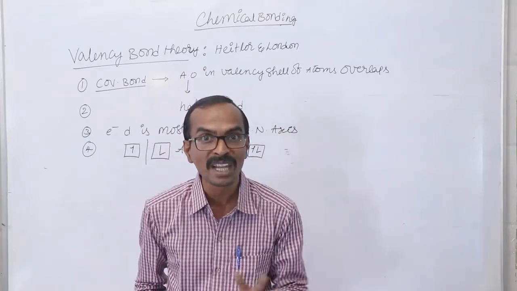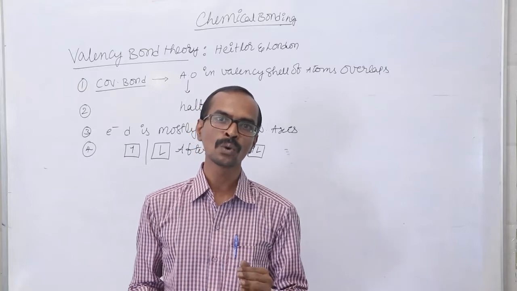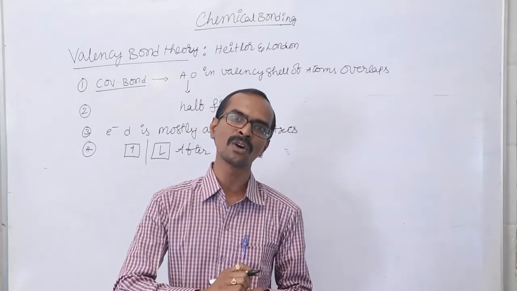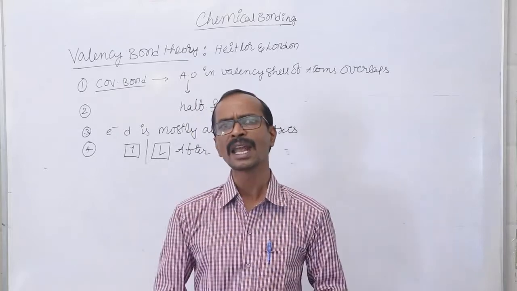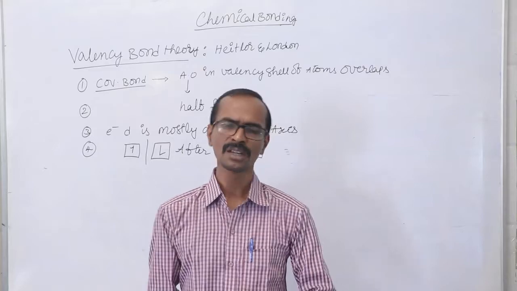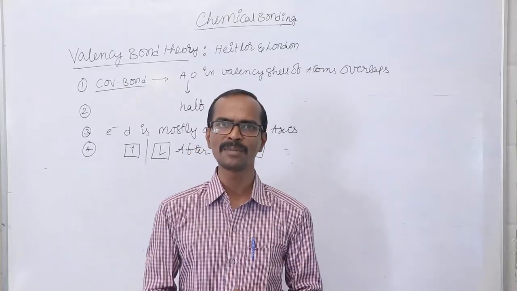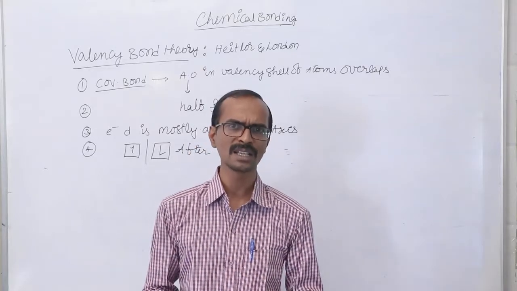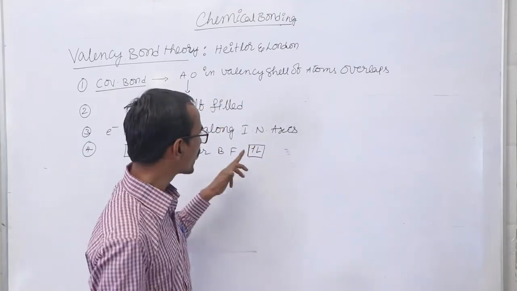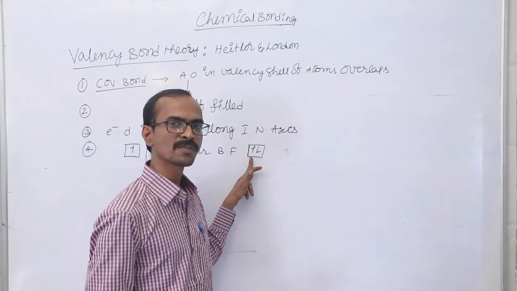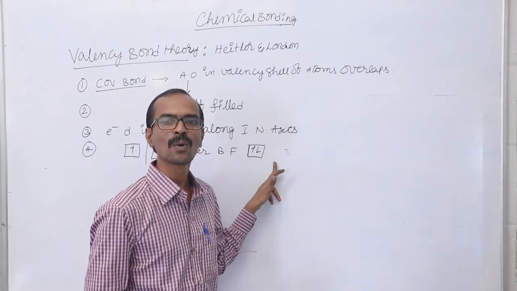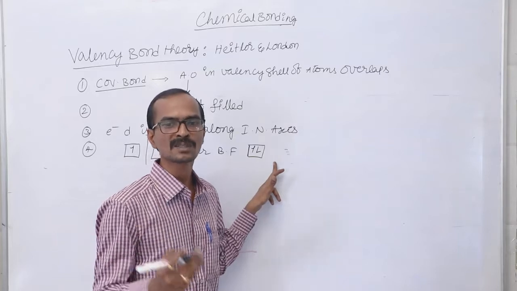We cannot predict whether both electrons have positive spins or both have negative spins. Both positive spin electrons might be involved in the bond formation, both negative spin electrons might be involved, or one positive and one negative. Whatever it is, after the covalent bond formation, if one electron has positive spin, automatically the second electron will acquire the opposite spin.